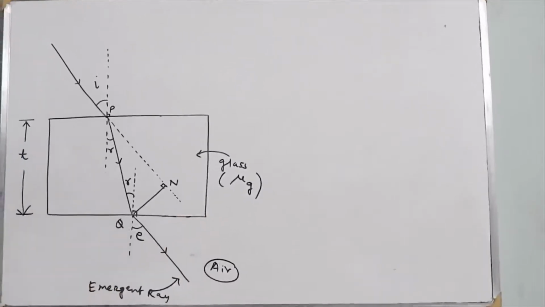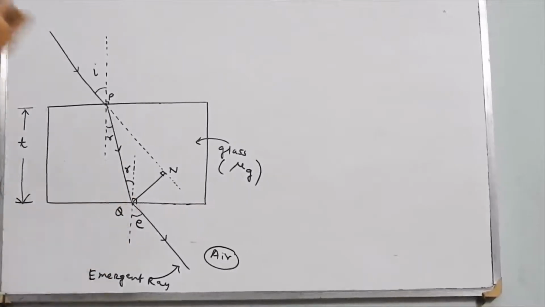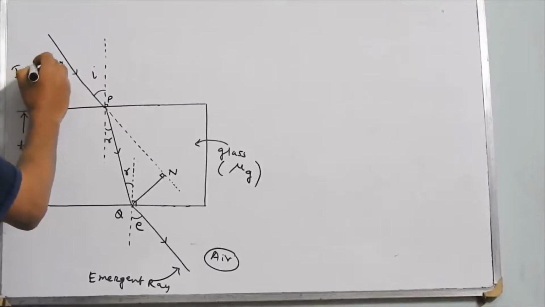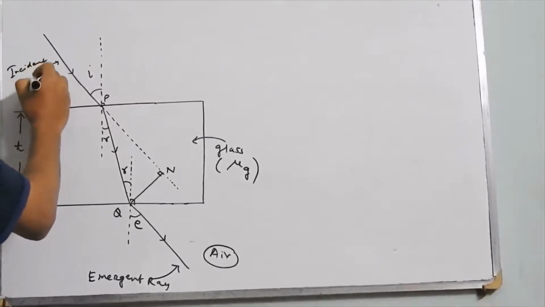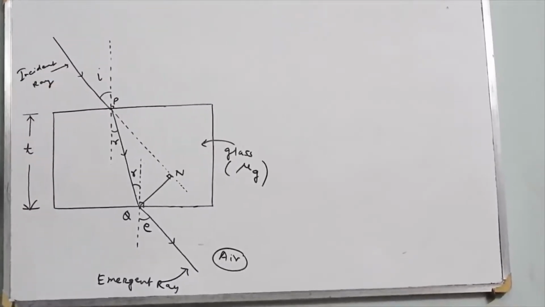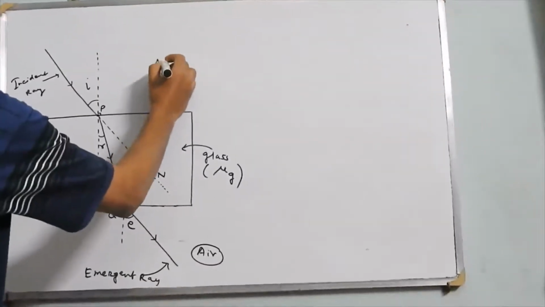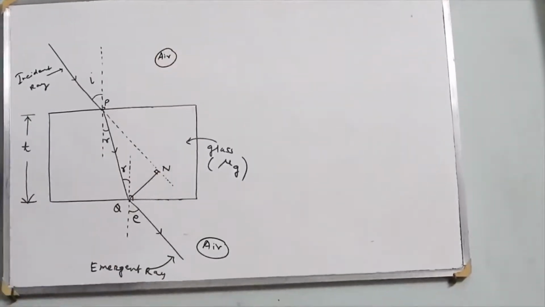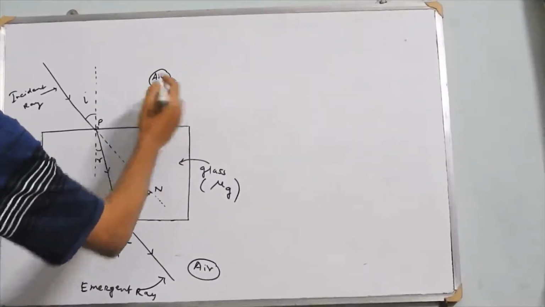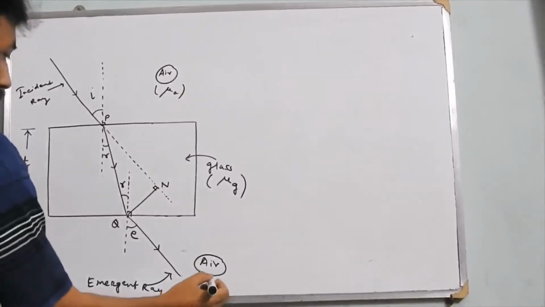So we can prove that I is equal to E. That means the incident ray is parallel to the emergent ray. This is the incident ray, which will be parallel to the emergent ray. So if I apply Snell's law, when light is moving from air to glass, the refractive index of air, you can take mu A, later you can take the value as 1 also.